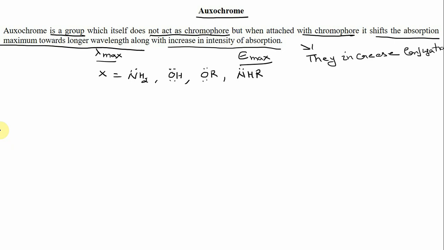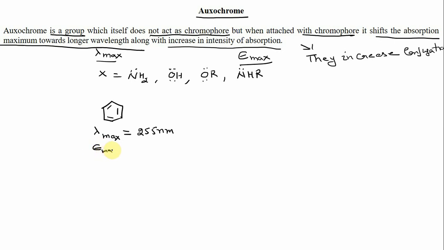For example, if you have a benzene molecule. In benzene, the lambda max due to pi to pi star transitions is 255 nanometer, with absorption maxima, epsilon max, of 203.